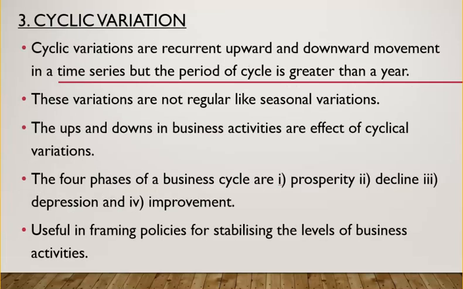Let's look at the next variation, that is cyclic variation. Cyclic variations are recurrent upward and downward movements in a time series, but the period of cycle is greater than a year. So here there are four phases: prosperity, decline, depression, and improvement. So depending on the conditions, it may go up, come down, and completely decline, or also come up. So this entire thing happens in a single cycle. The period of cycle is greater than 1 year.